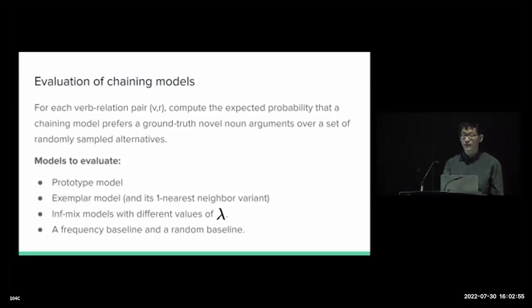We tested a family of infinite mixture chaining models with different values of the trade-off parameter lambda, where both prototype and exemplar models can be considered as two extreme cases. We also include two simple baseline models to make predictions without any knowledge about semantic similarity.